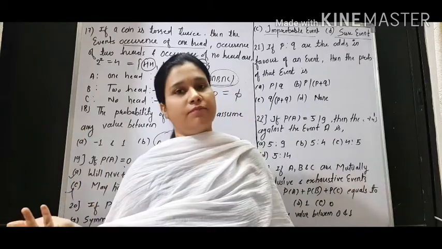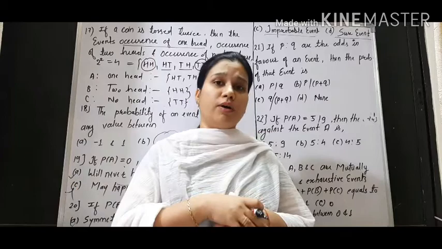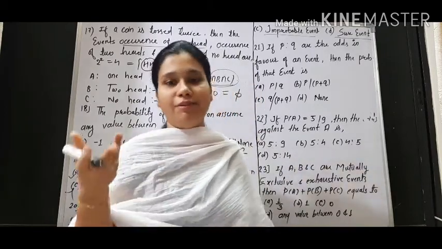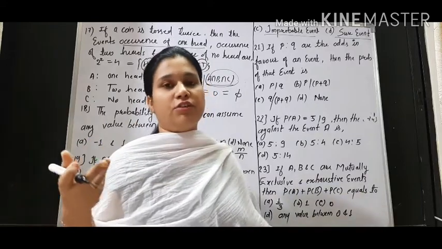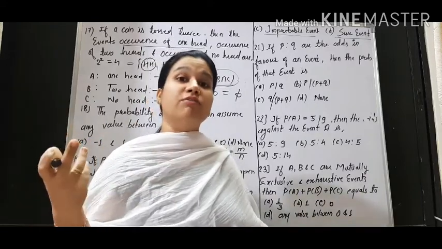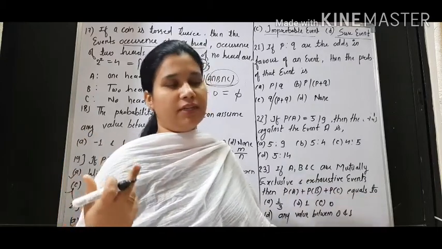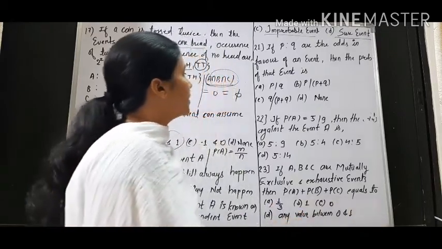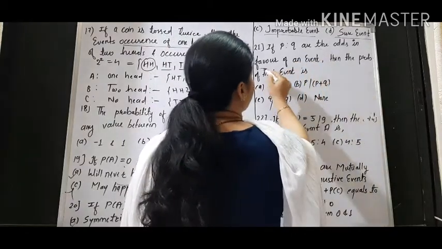What else can come? What I said covers both possibilities, right? So if we consider both the possibilities in one event, then that will be a sure event. One of those two is definitely going to come. So such events are known as sure events and their probabilities are equal to 1. Whenever probabilities are given as equal to 1, at that time we can say that that event is a sure event.